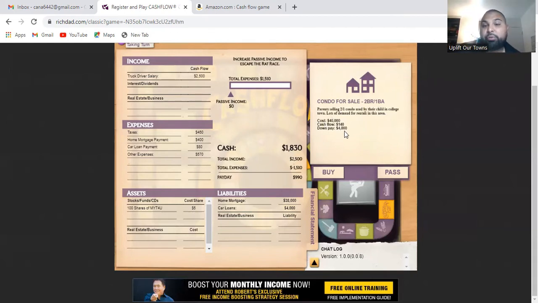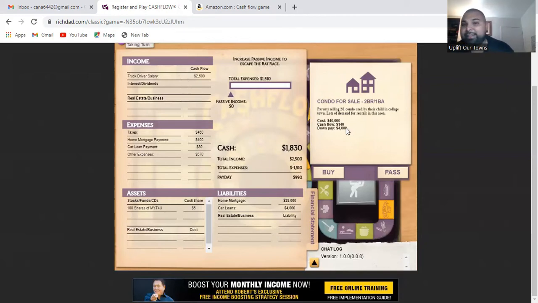So once I bring it down to $3,000, that means I'm gonna have to pay $300 a month for that loan. The cash flow is only 140, meaning that cash flow is gonna take care of a little bit less than half of that payment. So my payday is gonna drop; I'm gonna lose basically $160 a month, or $160 each payday, is what I'm gonna lose.